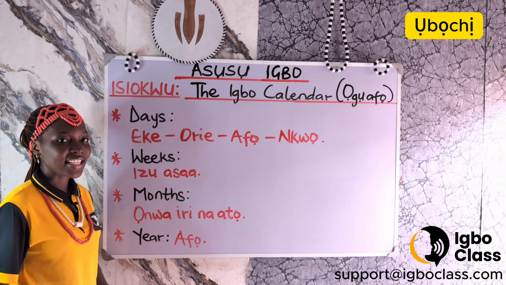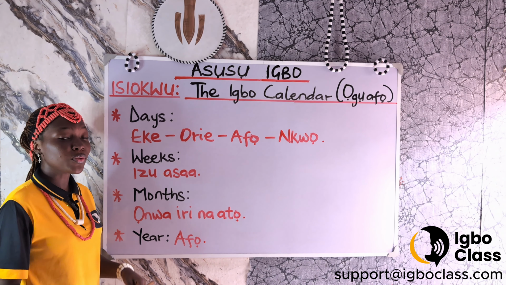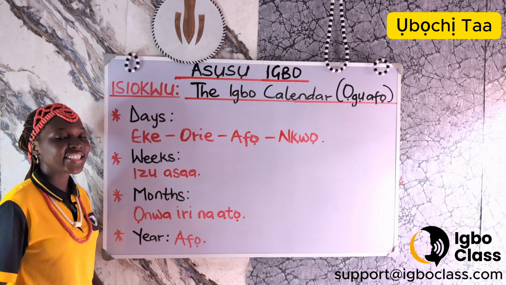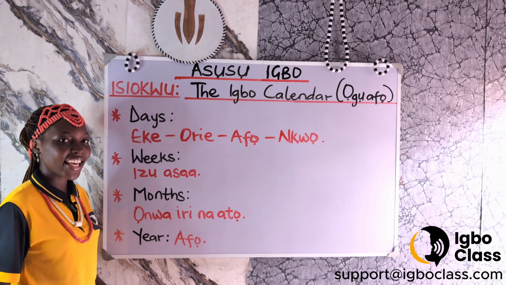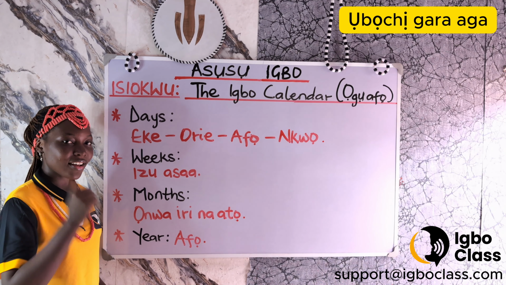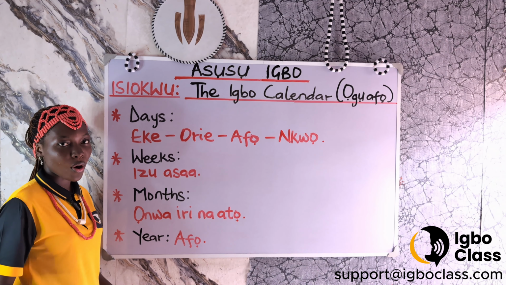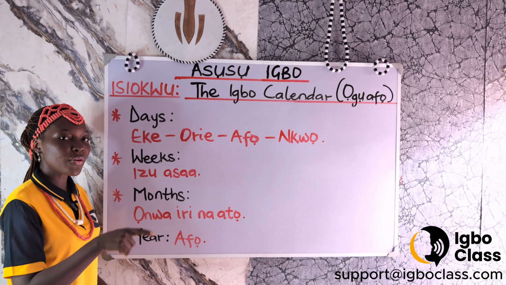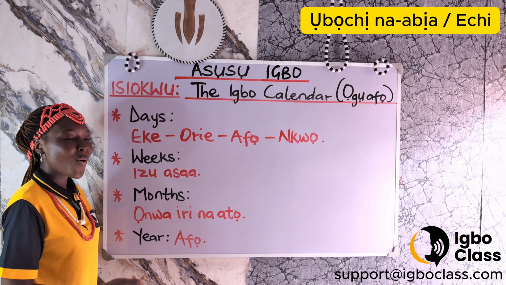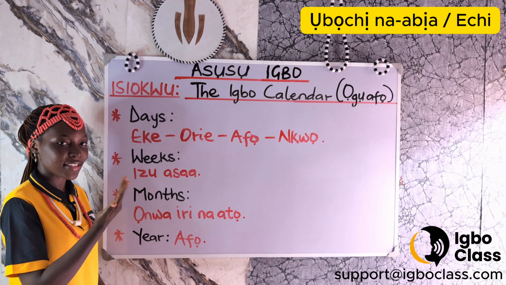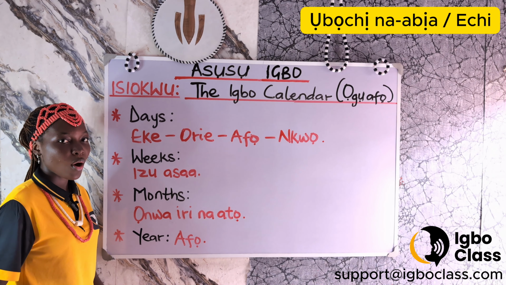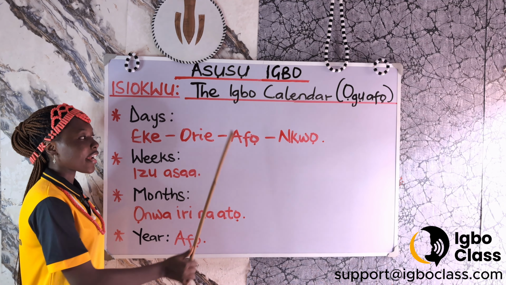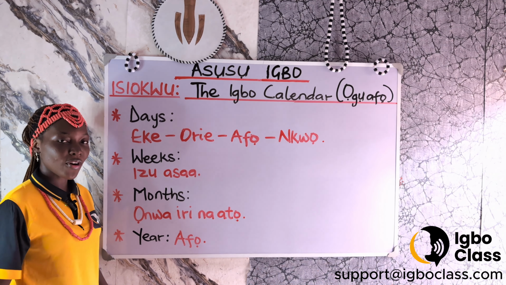Ubochi. Days, Ubochi. So when you're talking of today, we are talking about Ubochi Tata. Yesterday, Ubochi Garaga, or you can simply say Unyaho. Tomorrow, Ubochi Nabia. That is the day that is coming. Ubochi Nabia, or Echi. Eke, Ore, Afo, Nkwo. The 4 days.